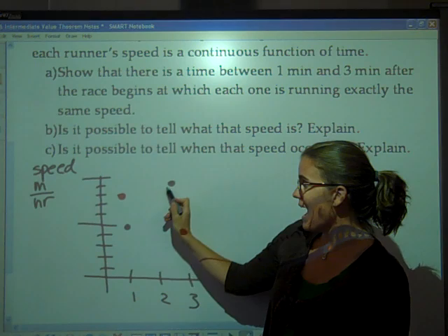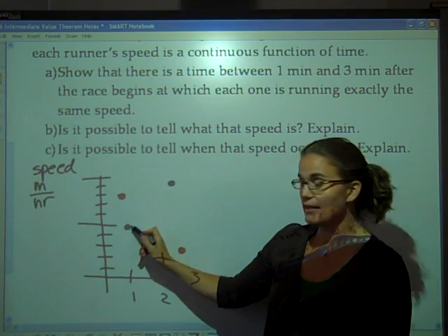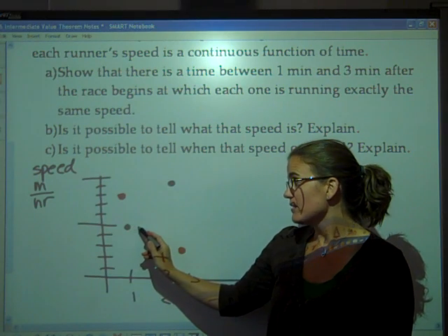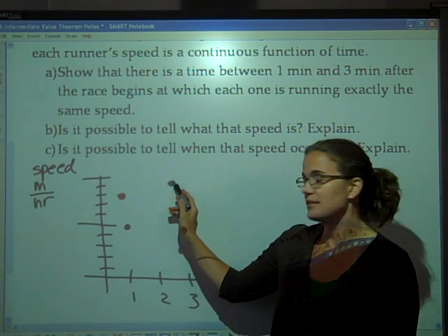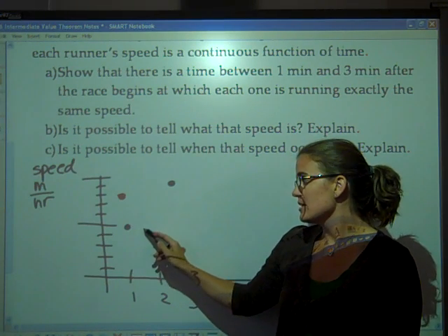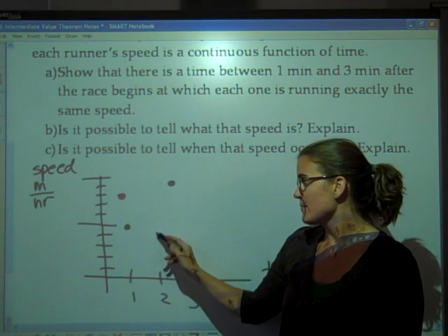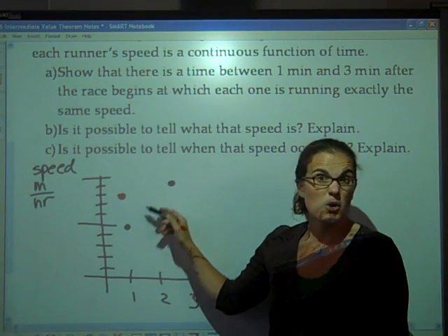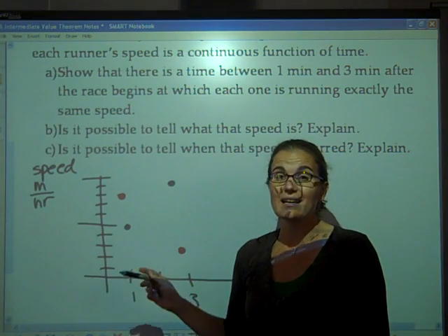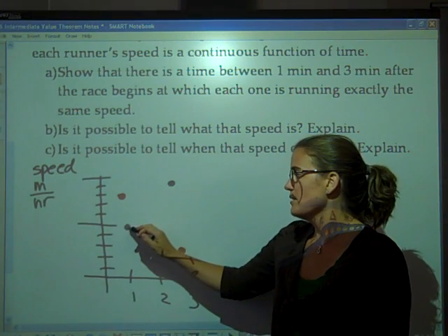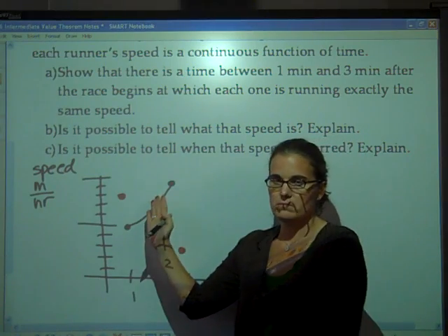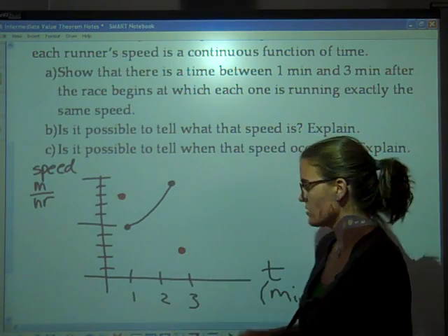For part A, we don't know exactly how Alyssa's dots are going to get connected. Maybe at 1 minute she was traveling 5 miles per hour, stayed at 5 miles per hour, and then shot up really fast at the end. Or maybe she was going up and down: 5 miles per hour, 6, dropping down to 4, coming back up to 7, dropping back down, and then going back up to 9. We're unsure of how these two dots are going to get connected, but we do know for sure that they get connected. So I'm just going to say maybe she was speeding up and up and up as she was moving in that direction.